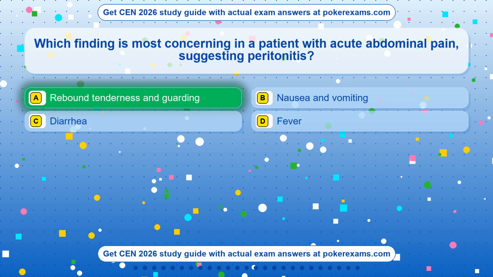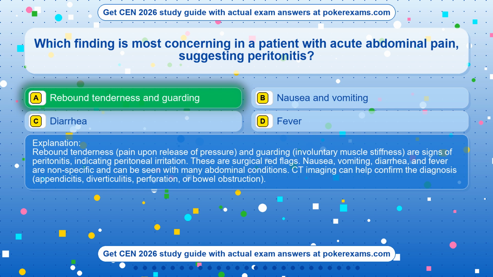Rebound tenderness and guarding. Rebound tenderness, pain upon release of pressure, and guarding, involuntary muscle stiffness, are signs of peritonitis, indicating peritoneal irritation. These are surgical red flags. Nausea, vomiting, diarrhea, and fever are nonspecific and can be seen with many abdominal conditions. CT imaging can help confirm the diagnosis: appendicitis, diverticulitis, perforation, or bowel obstruction.